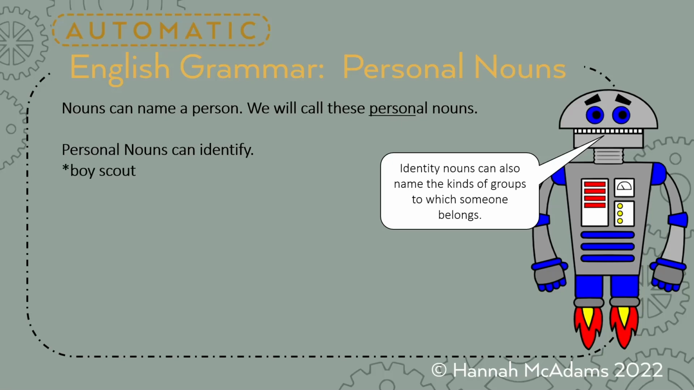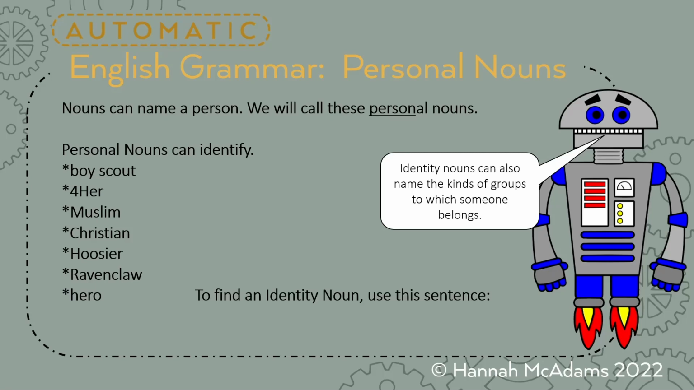Nouns can also name kinds of groups to which someone belongs. For example, you might be a Boy Scout, or a 4-H'er, or a Muslim, or a Christian, or a Hoosier. I am a Hoosier. I live in Indiana. I don't know why we call the people from Indiana Hoosiers. If you're from Ohio, you're called a Buckeye. But that is a group that you identify with. Ravenclaw. I am a proud Ravenclaw.